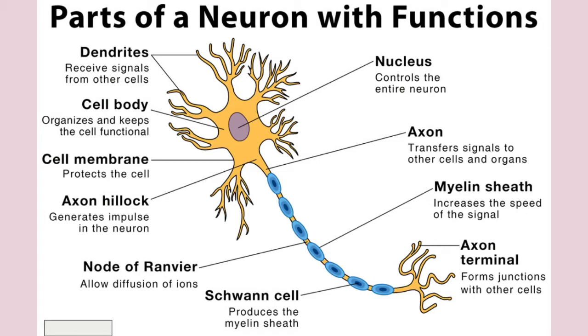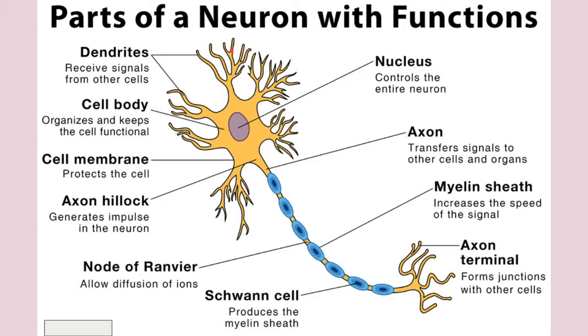So this was all about the neuron structure. Now the dendrites.